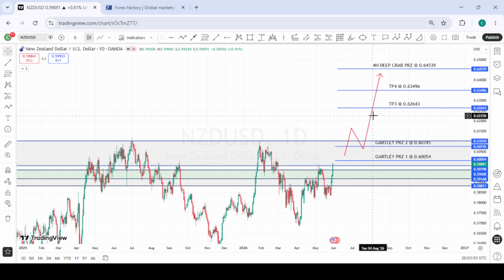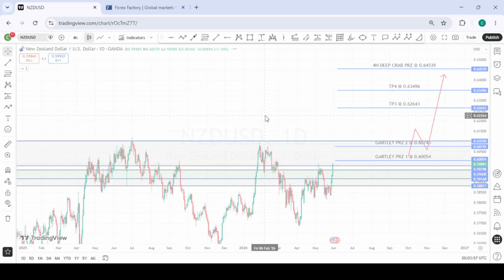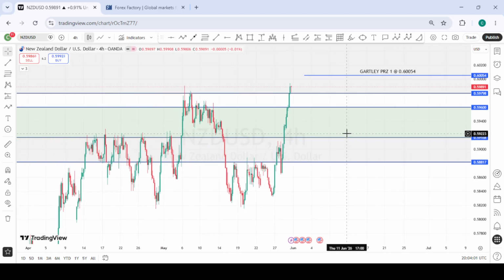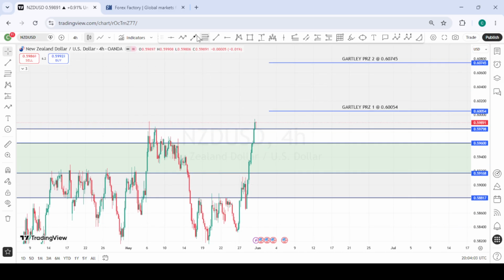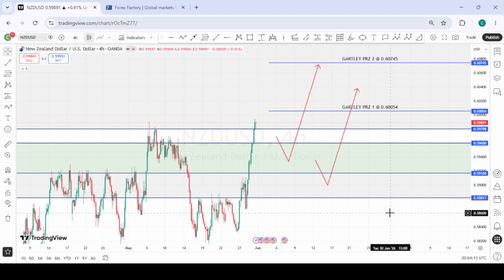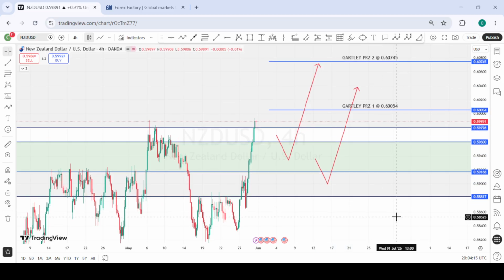But going into next week, what we are looking out for is a possible pullback into these areas of interest. I'm looking forward to a possible pullback into these two areas of interest to give us some buying opportunities. So if price pulls back here, gives us a buying opportunity, we'll take our buys to the upside. Should it pull back all the way to the second zone below, we'll still be interested in taking the buys from there for the coming week.